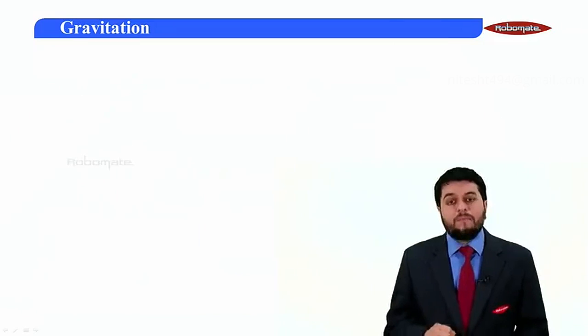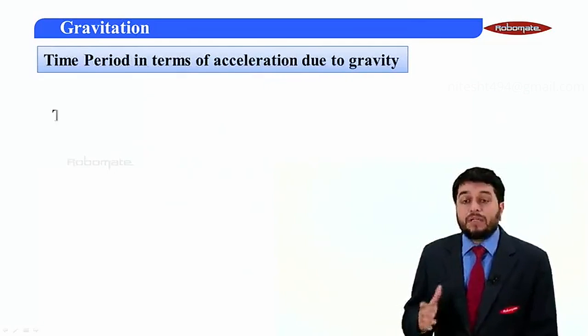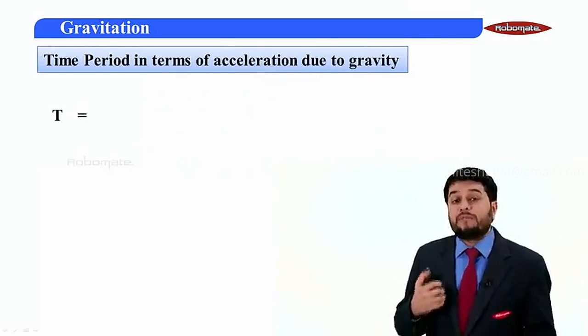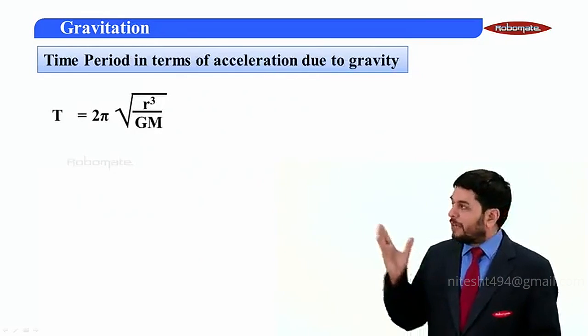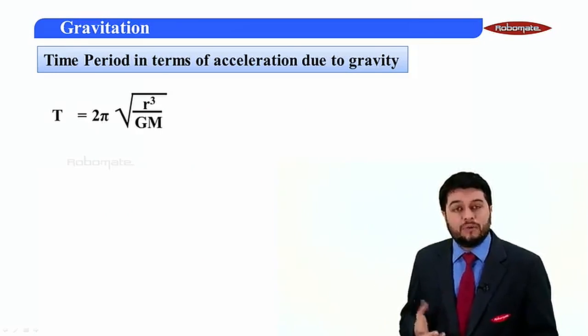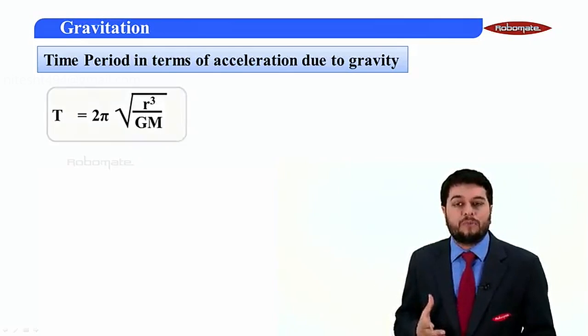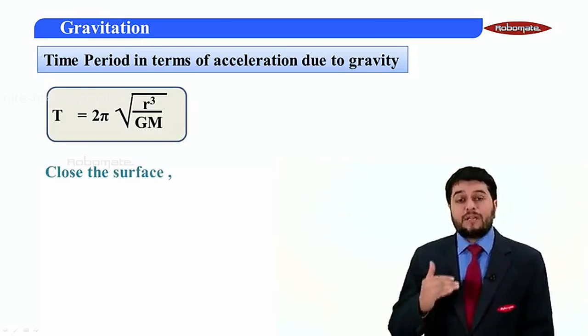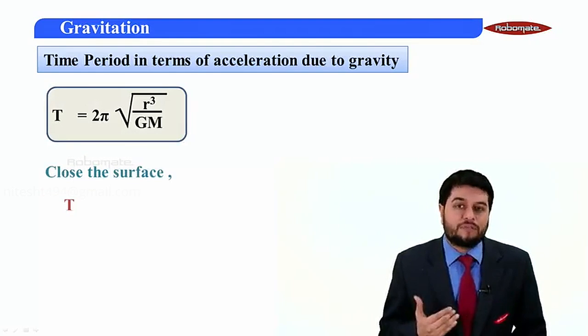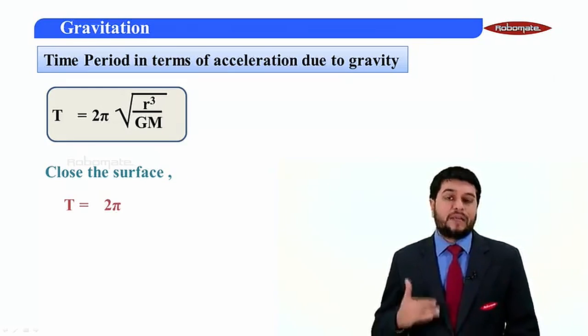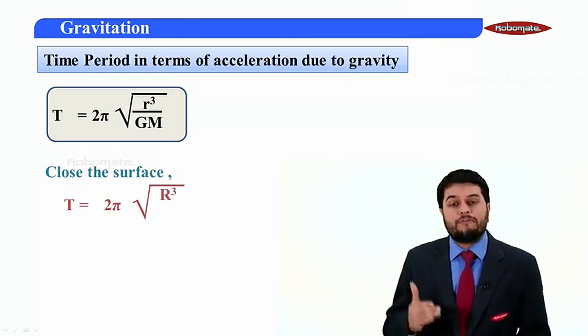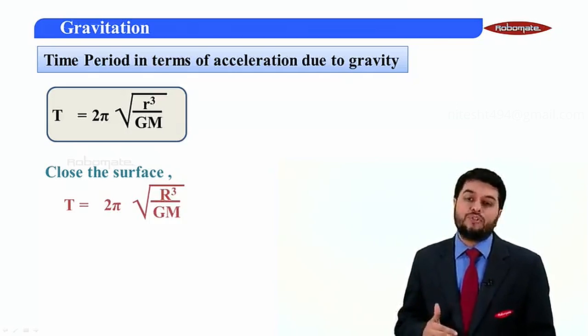Clear? Now let's find an alternate expression for time period in terms of acceleration due to gravity, small g. For that I go to the fundamental formula again. Time period is given as 2 pi root of r cube upon GM. If I consider a satellite close to the surface of the earth, then h is negligible and small r is nothing but capital R. So I get T is equal to 2 pi root of capital R cube upon GM.